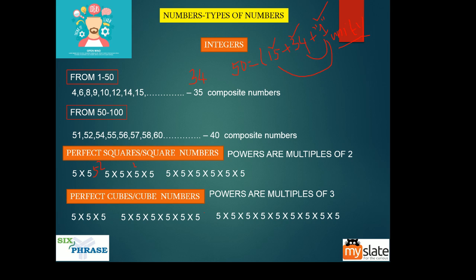This is 5 power 4. This is a perfect square or a square number. This is 5 power 6. This is a perfect square or square number. Why do I say this is a perfect square? Powers of multiples of 2.